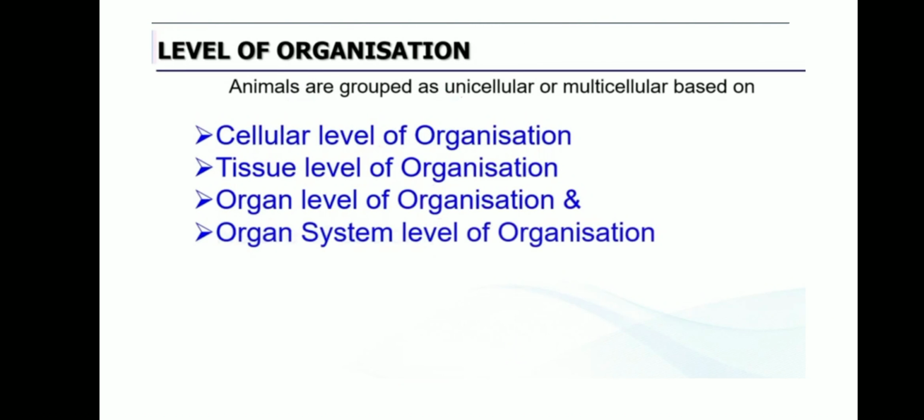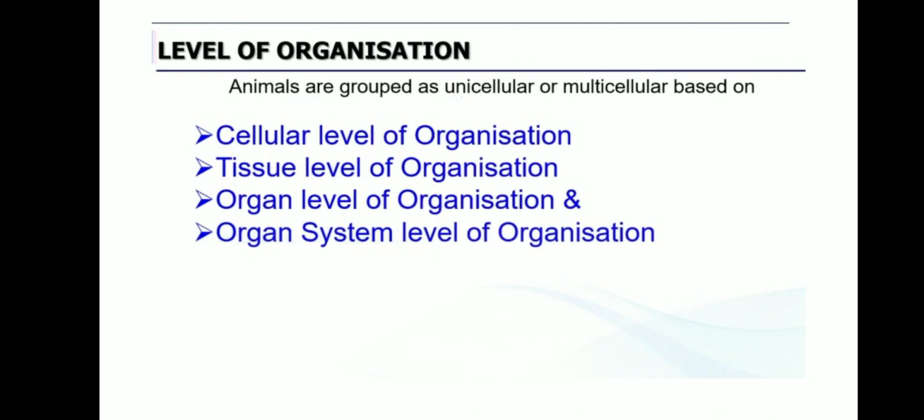And the animals are grouped as unicellular as well as multicellular. Is it so? Unicellular means having a single cell, and multicellular means many cells, more than one cell is present. Under this level of organization, all the animals are grouped as unicellular or multicellular. How?